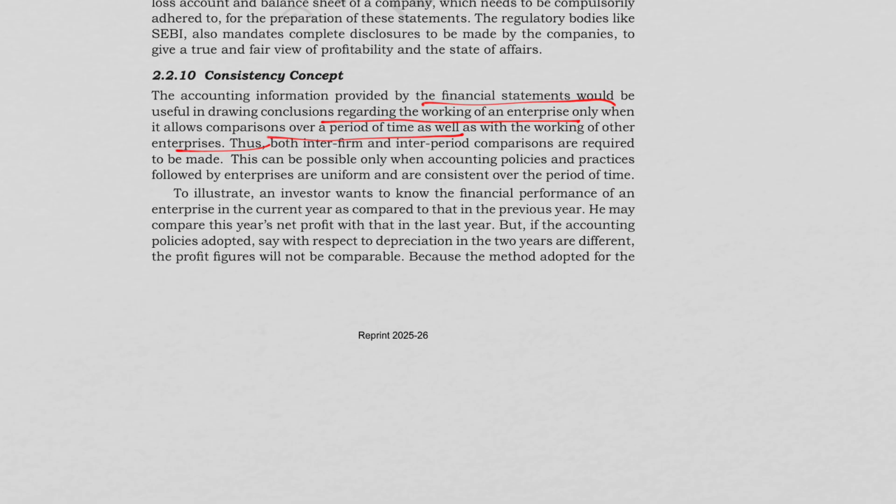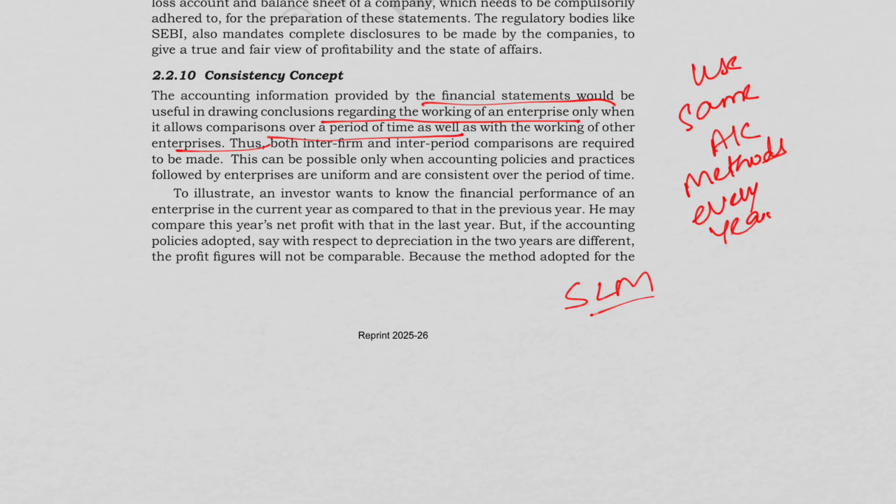When we say consistency, it means that we have to use the same accounting methods every year. For example, if the company uses the straight line method of depreciation in 2023, it should be the same in 2024. Otherwise, the profit comparison would become meaningless. Thus, both inter-firm as well as inter-period comparisons are required to be made.